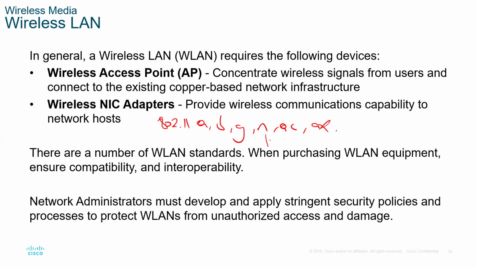I know this one supports both 2.4 and 5 gigahertz. The earliest ones only support 2.4. I think this one supports only 5 gigahertz. So in terms of compatibility, if your PC supports only 2.4 gigahertz and you have an access point that supports only 5 gigahertz, that's a problem. You won't be able to have efficient communication.